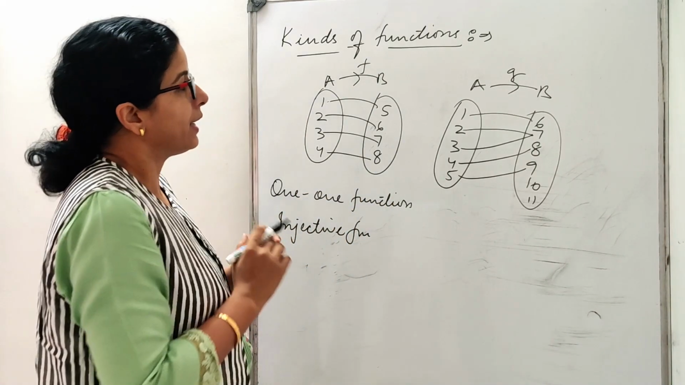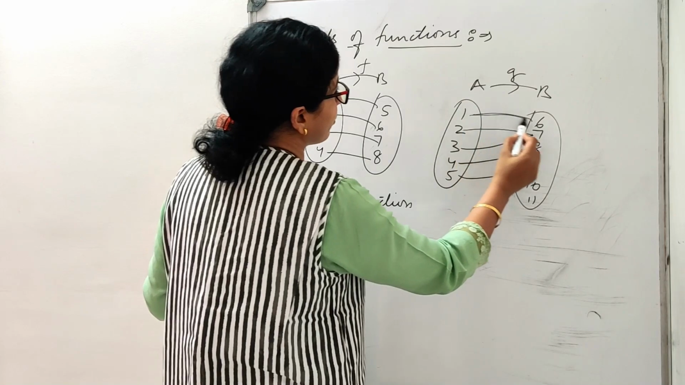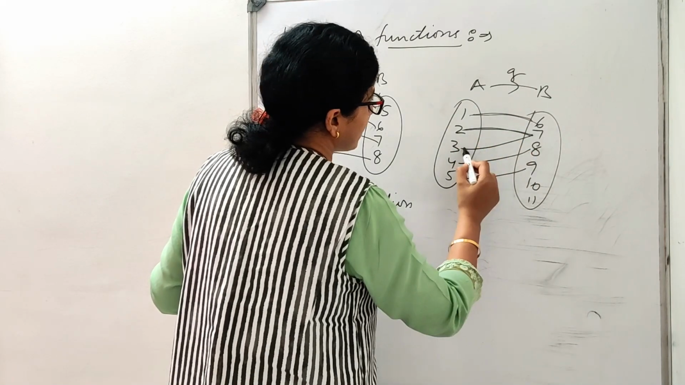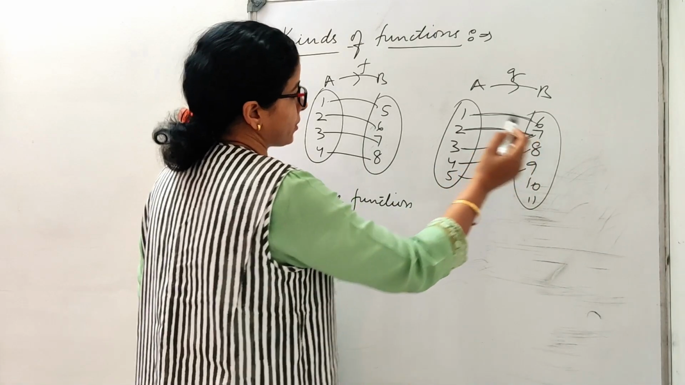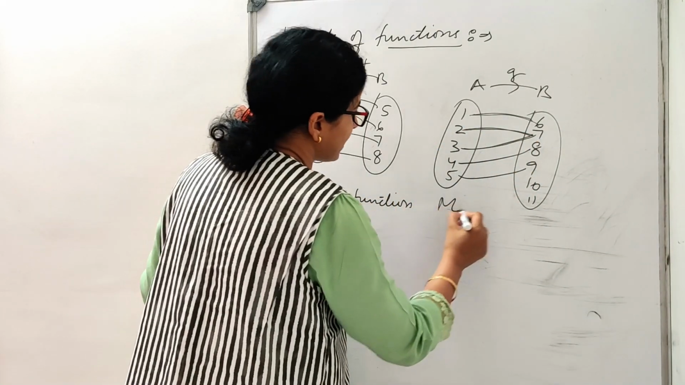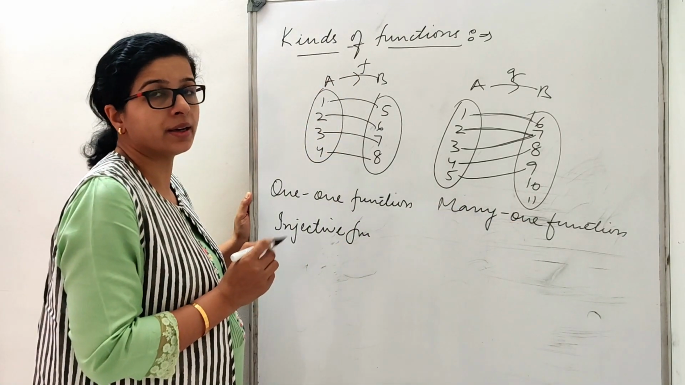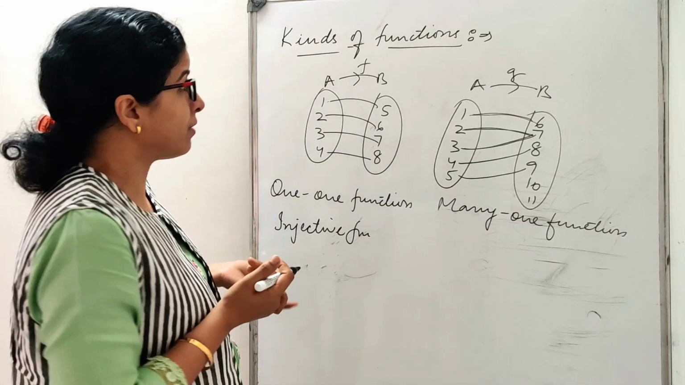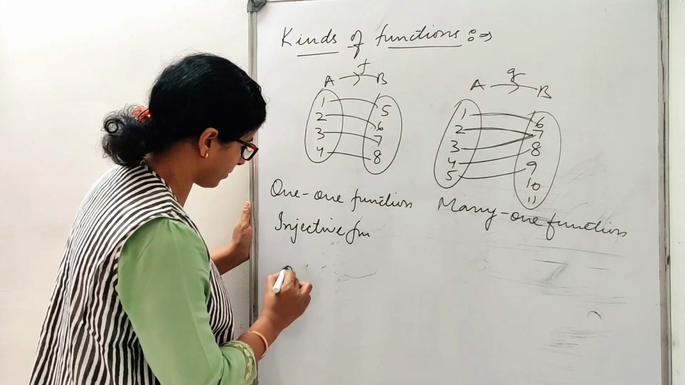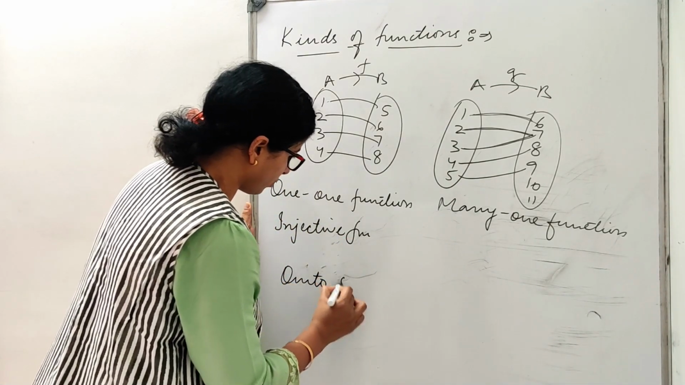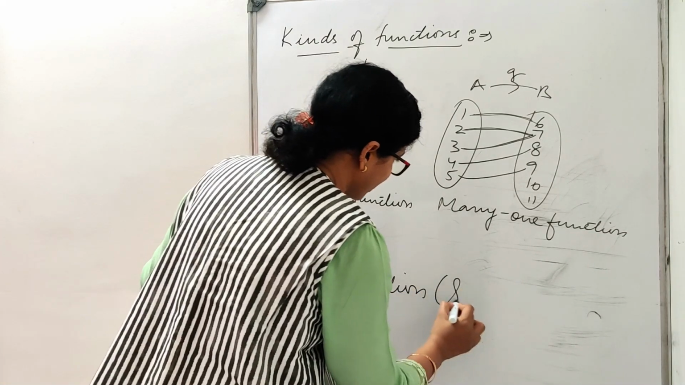Okay, see the next one. In this I have two elements associated with the one element. So in this case this is known as many-one function. Okay, now check one more thing. Whenever we are talking about onto function, it is also known as surjective.